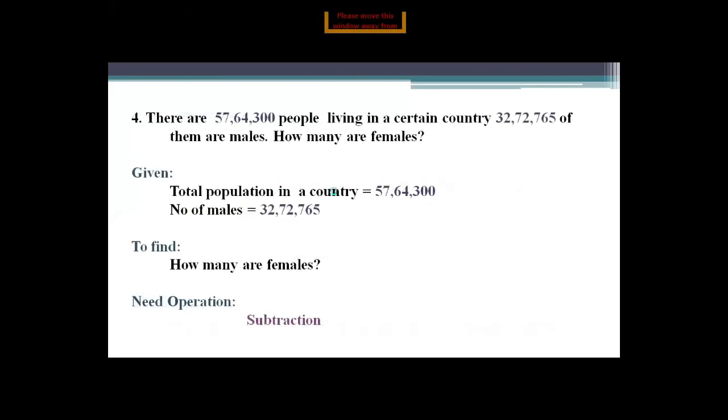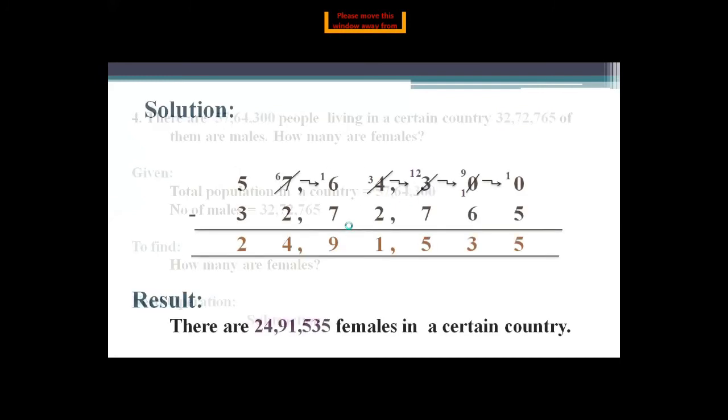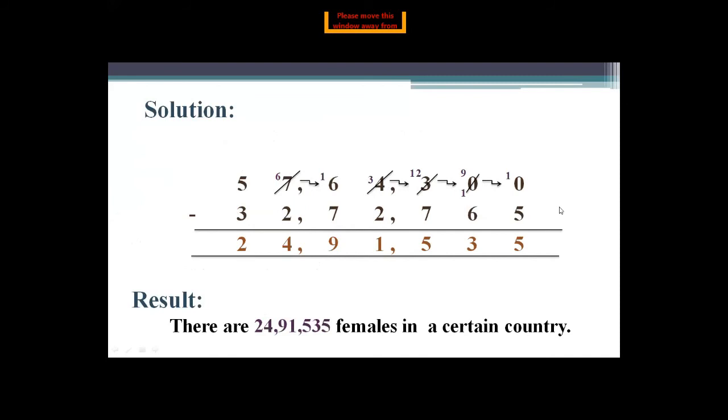First of all, you write the bigger number, that is the minuend, and then the subtrahend. Here is minuend and here is subtrahend. You always start addition or subtraction from this side. So 0 is smaller than 5, so you take borrow from another digit, which is also 0. Like in previous questions, you take borrow from 3. When 3 gives borrow, it will become 2, and the 0 will become 10. When this 10 gives borrow to the next 0, it will become 9. So 10 minus 5, 5. 9 minus 6, 3.